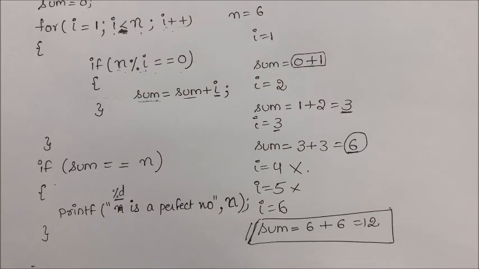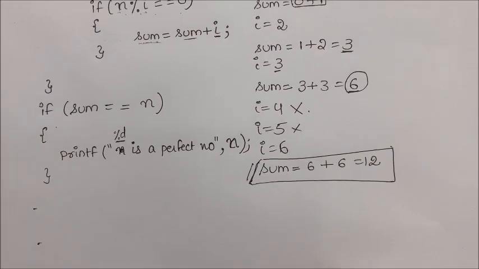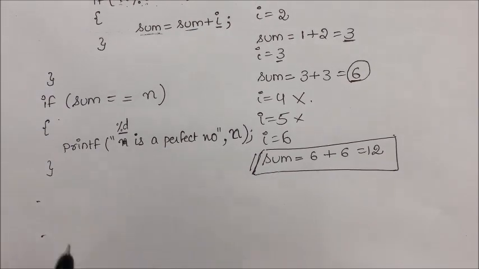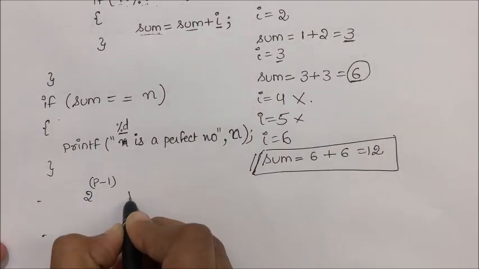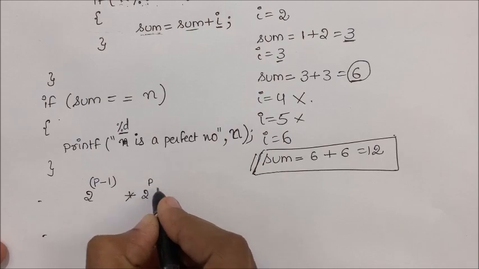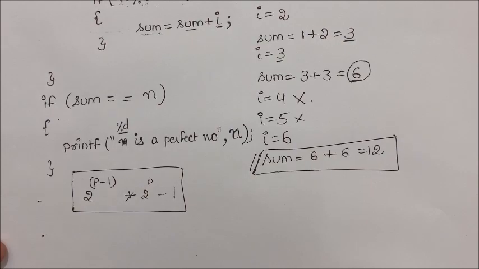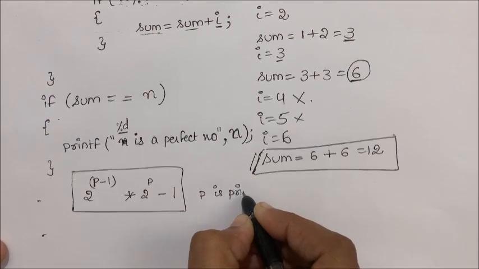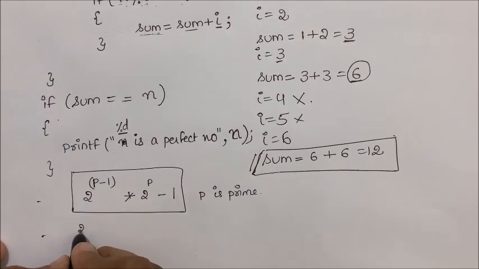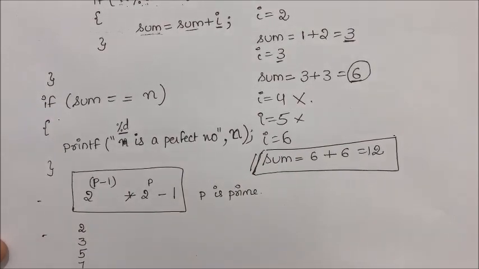And a small thing I just want to share with you, that our ancient mathematicians found a formula using prime numbers to calculate the list of perfect numbers. So that formula is, just note down, 2 power p minus 1 into 2 power p minus 1. This is the formula which is used to find out the perfect numbers. So p is a prime number. Remember, p is a prime number. Now 2, 3, 5, 7, these are the prime numbers.